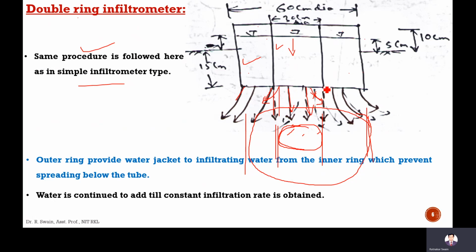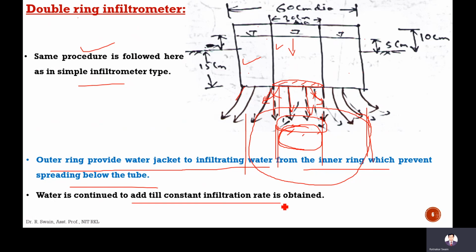So this area represents the infiltration area, which is the same as the tube area. Here it is written that the outer ring provides a water jacket to the infiltrating water from the inner ring, which prevents spreading below the tube.